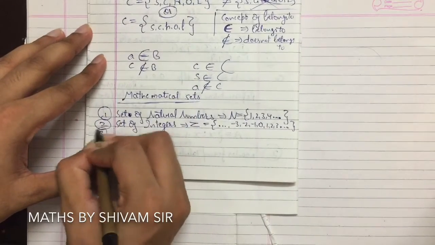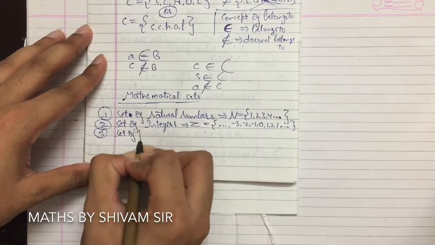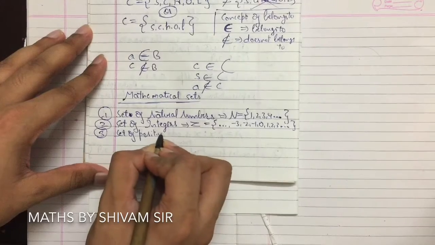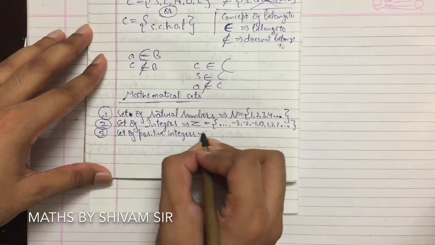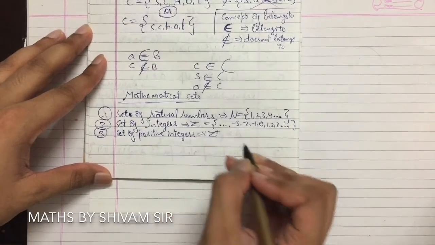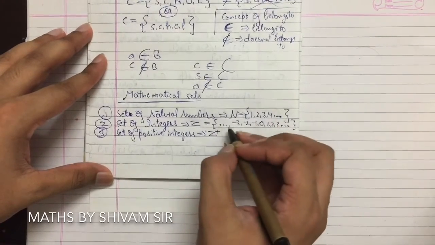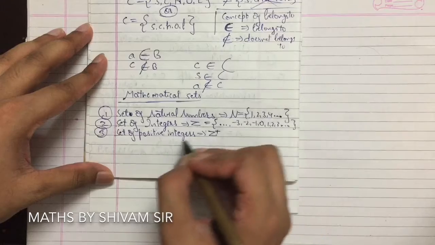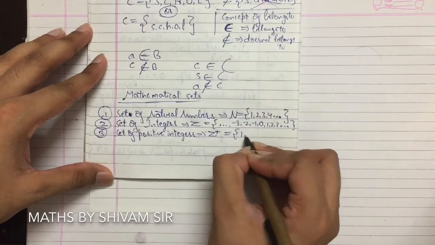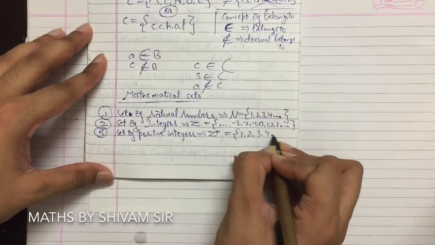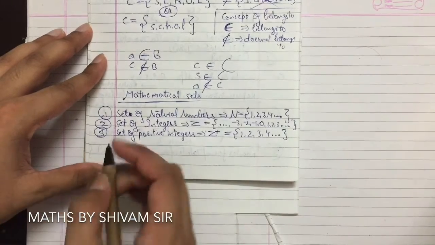Next, third, the set of positive integers. The set of positive integers is represented by Z plus. So Z plus means all natural numbers are positive integers. The elements included in it will be 1, 2, 3, 4, and so on. So these are the set of positive integers.